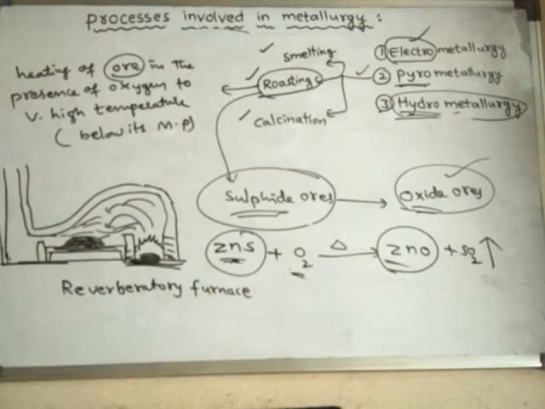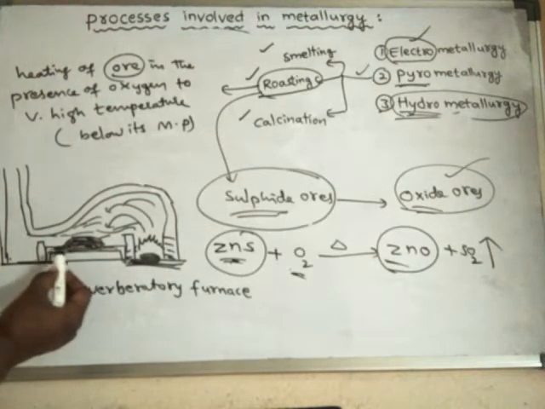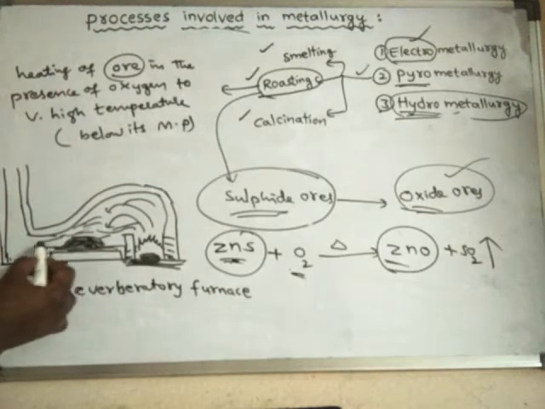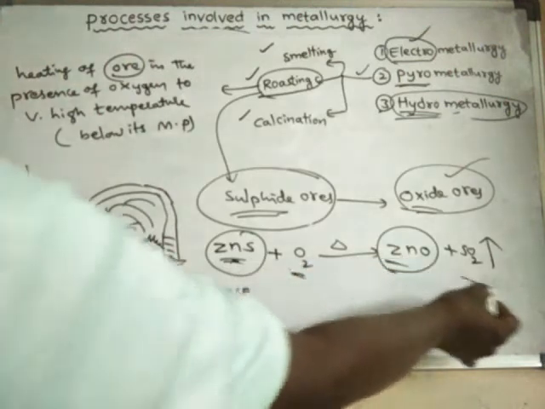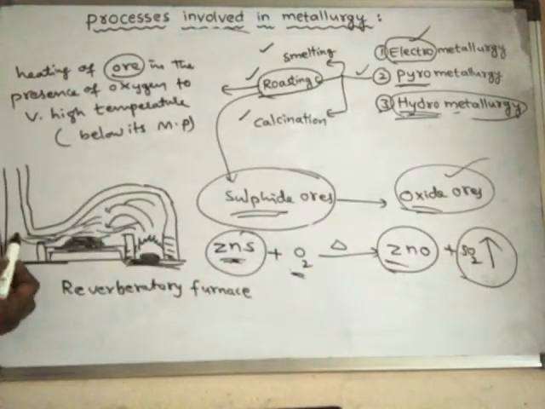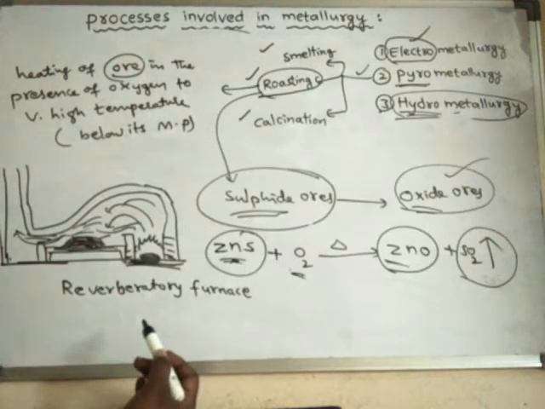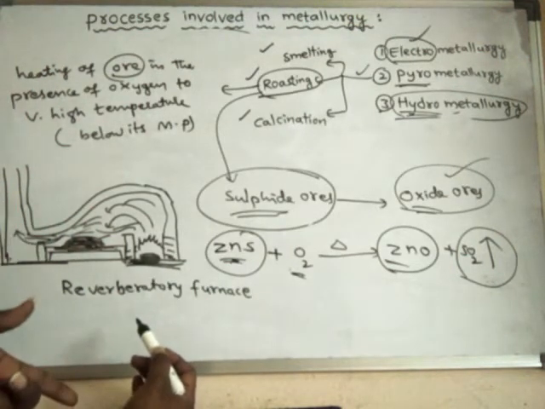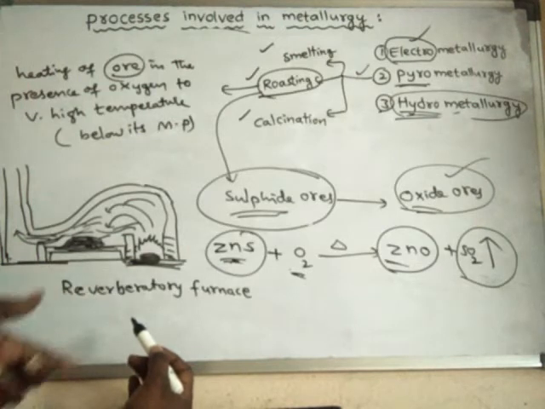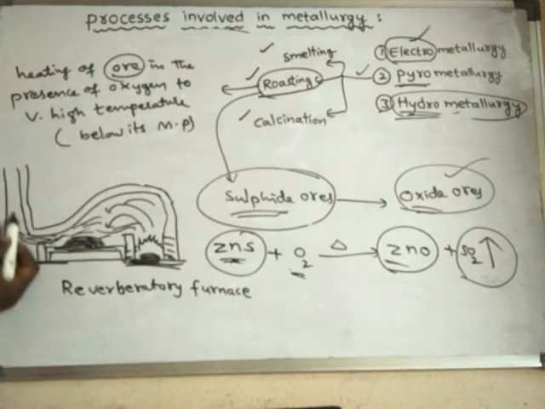The sulfur dioxide which is formed will escape along with other impurities. Those impurities will convert into their oxides and gases, and those gases will escape in this way. So this is a special type of furnace known as a reverberatory furnace.